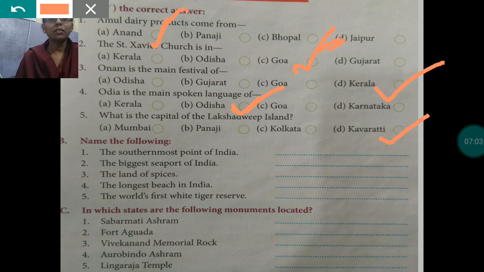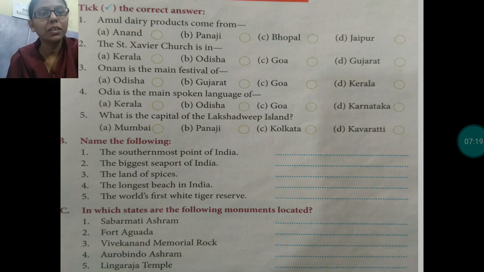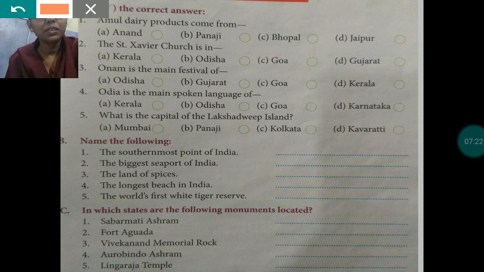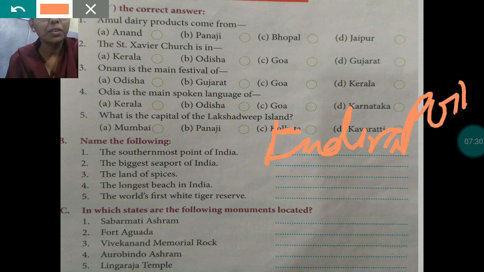Now next question. Name the following. The southernmost point of India. Southernmost point of India is Indira Point. On page number 44 the answer is given, Indira Point. Wait 1 minute. Yes, it's Indira Point. Okay.